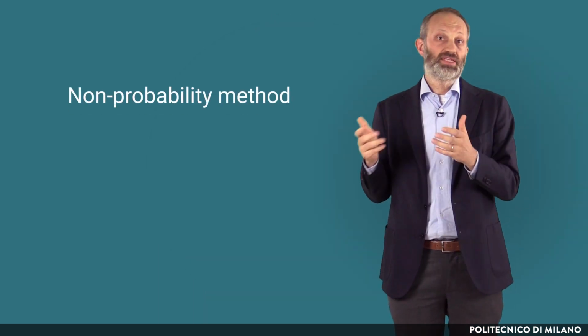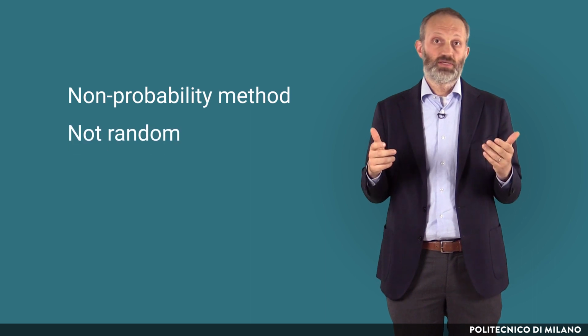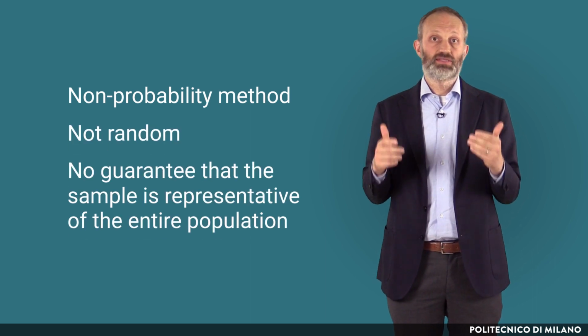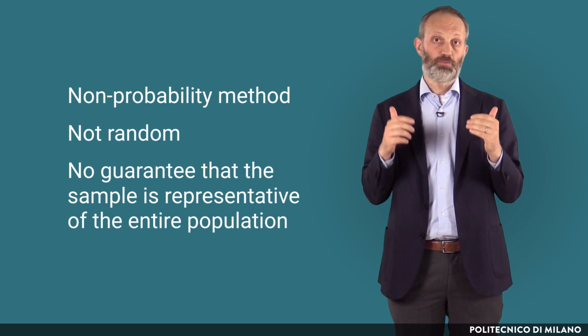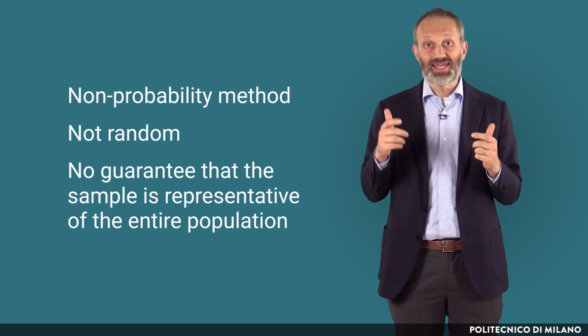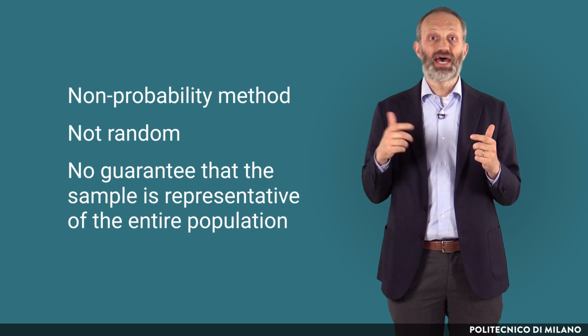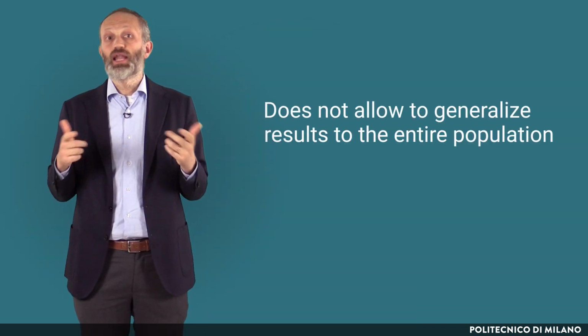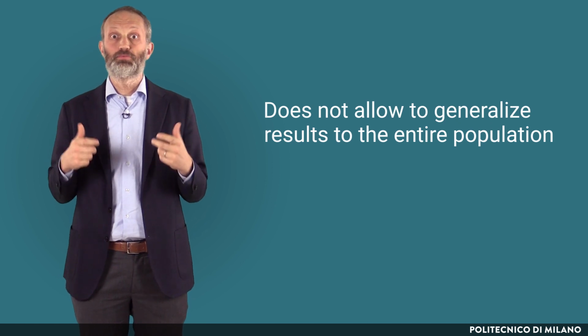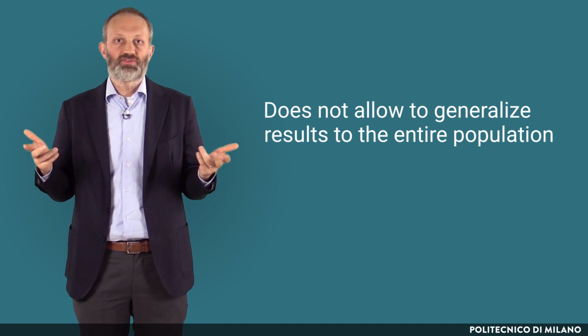This is a non-probability method, since it is not random and does not provide any guarantee that the sample is representative of the entire population. It is instead highly likely that there will be some form of sampling bias. In our example, despite we are very proud of our alumni, we have no guarantee that the companies who employ graduates from Politecnico di Milano represent the entire population of manufacturing firms. Convenience sampling, therefore, does not allow to generalize results to the entire population, because the sample is not representative.